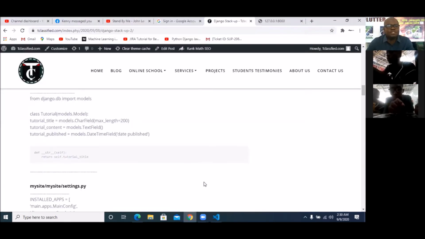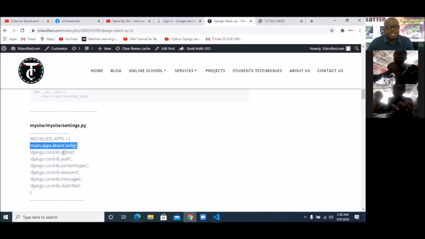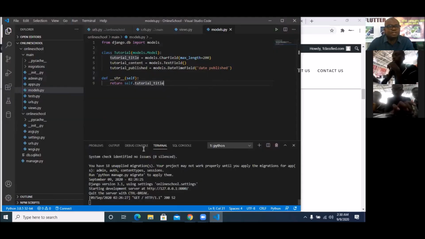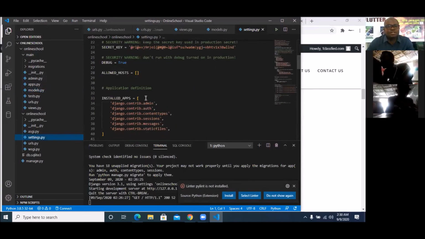So let's keep going. The next thing will be to add the app that you just created, this main app, in the settings. So you need to add this app that you created in the settings. And to do it, just go to your settings and add this code. So I'm going to just copy this code, this main app, get back, go to my settings. This is where my settings is. So I'll scroll down to installed apps. These are installed apps.